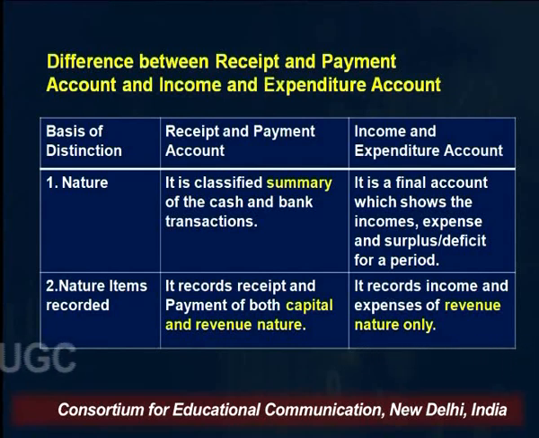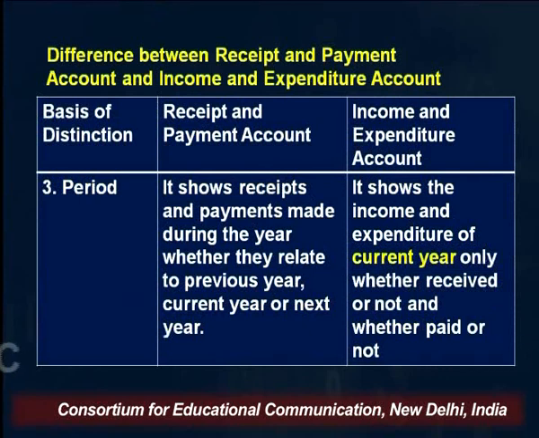The receipt and payment account records receipts and payments of both natures, whether capital or revenue, whereas the income and expenditure account records only those items which are of revenue nature, which are recurring in nature. The receipt and payment account shows receipts and payments whether they are related to the current year, previous year or next year, whereas the income and expenditure account records only those items which are related to the current year only.